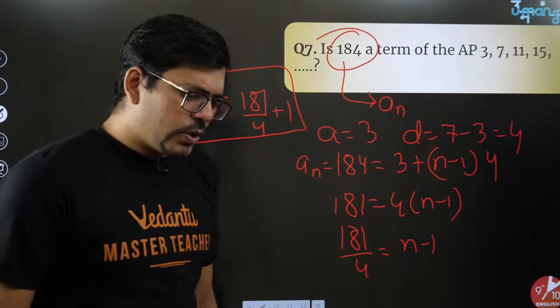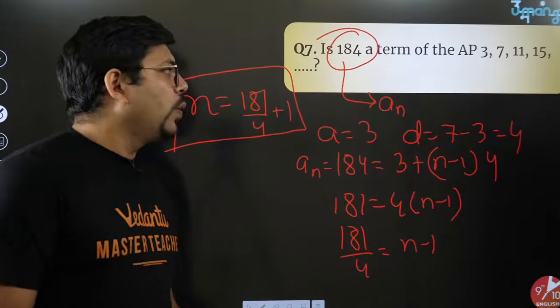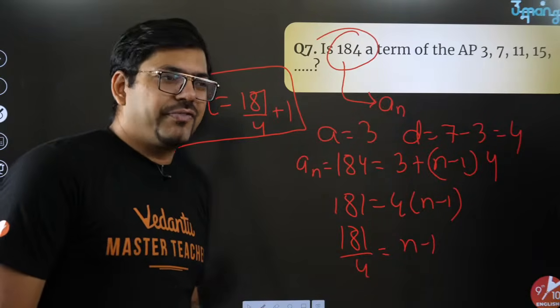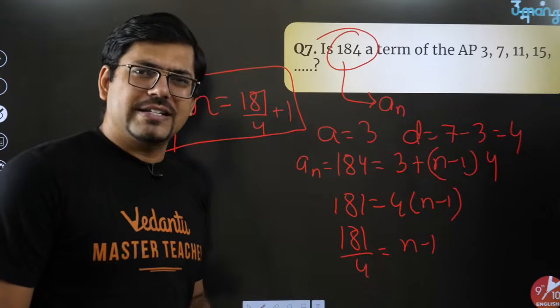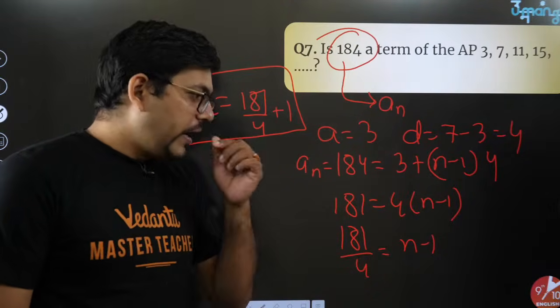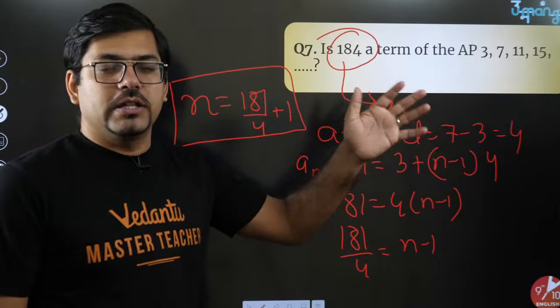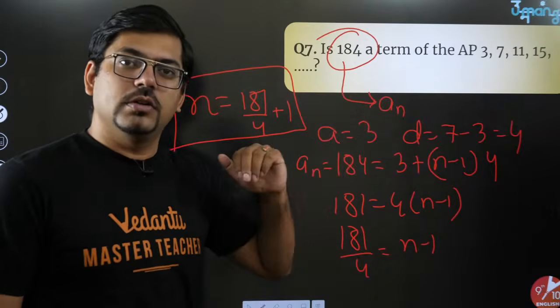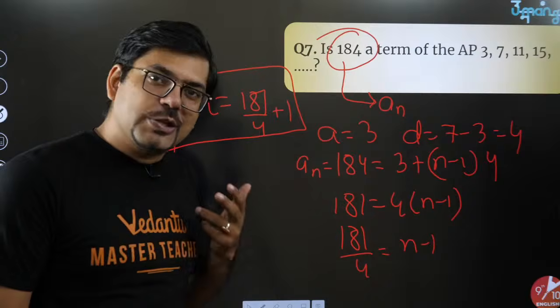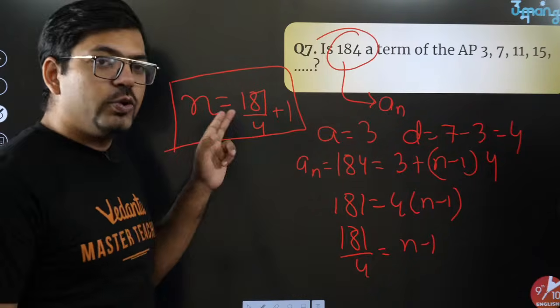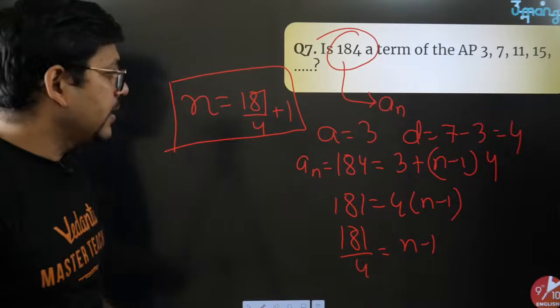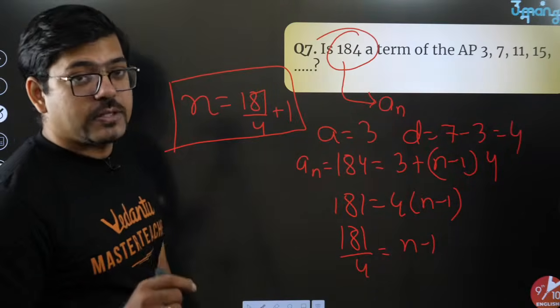Now just imagine that you are going to tell someone that okay, 184 is not the fifth term, it's 5.5th term. Does it make good sense? Like, okay, this is not the 50th term, this is 50.25 term. Number of terms has always to be an integer. And the moment you won't get the value of n as an integer, you can say that okay, this means there is a trouble, there is a problem here.